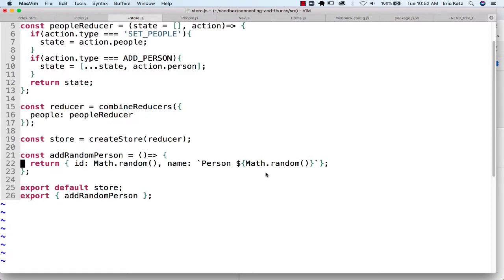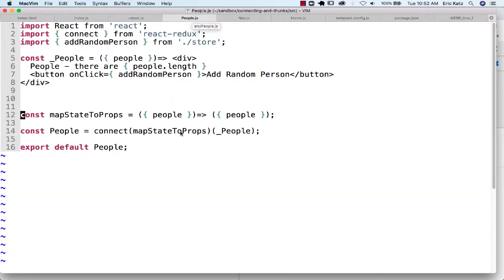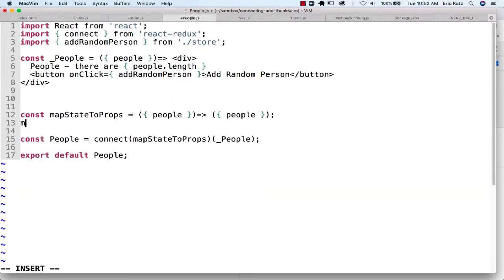And people debate what the advantage is here. But one of the things that this allows you to do is that if we take a look at our mapStateToProps, there's also a